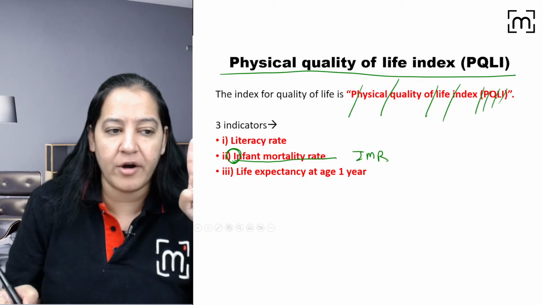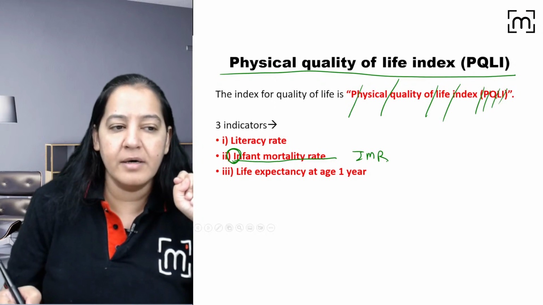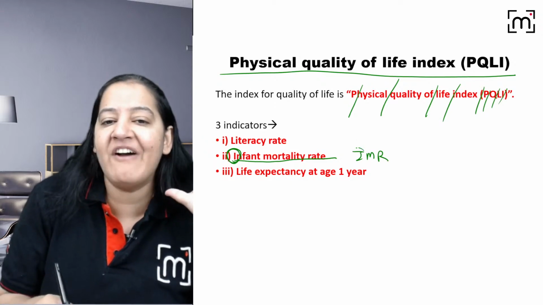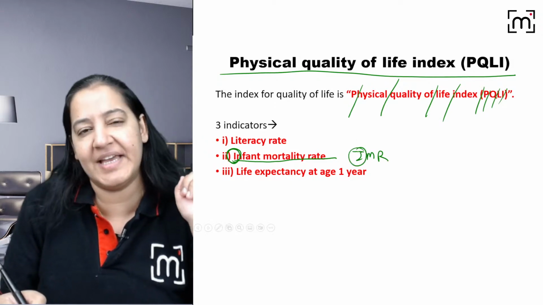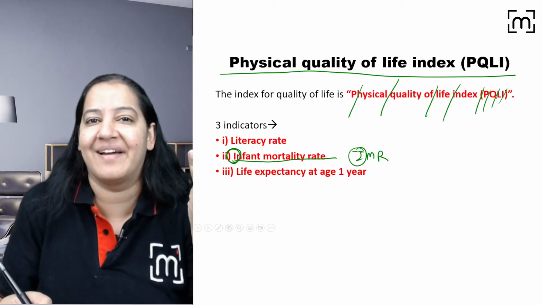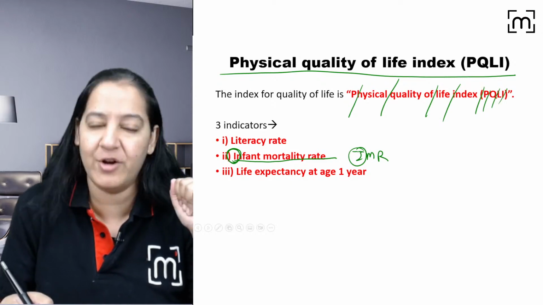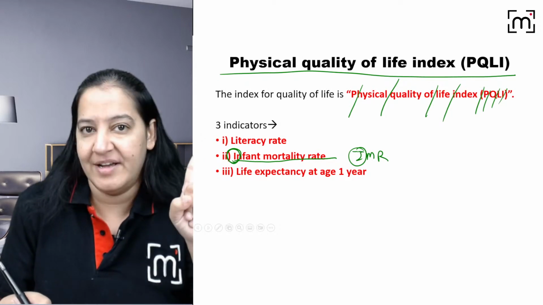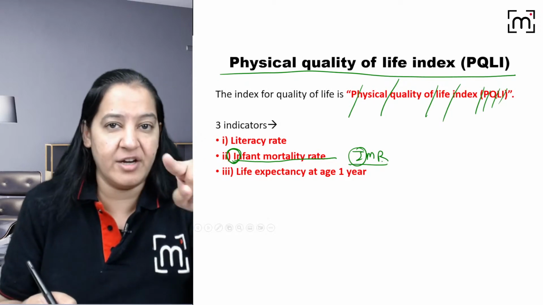Rashmi, Aditya, Gaurav, Chotu, Ram, Sunanya, Osama, anyone, Kishore. What is infant mortality? What is the infant? Up to what age do we say infant? Very good, Gaurav. Up to 1 year. Up to 1 year we say the person is an infant. So up to 1 year, how many deaths are there in your country?